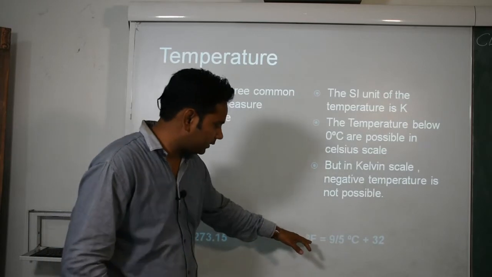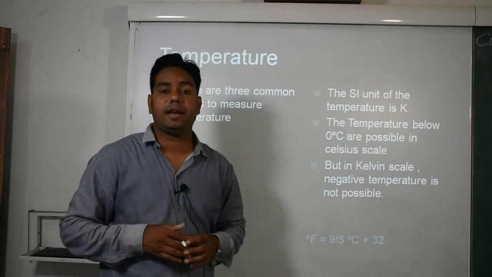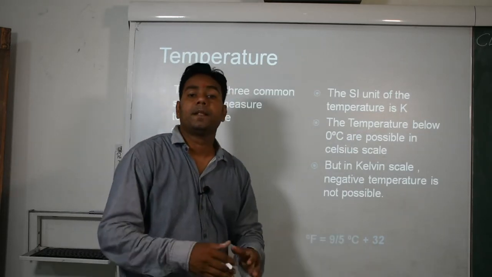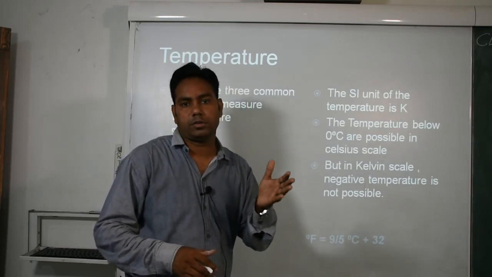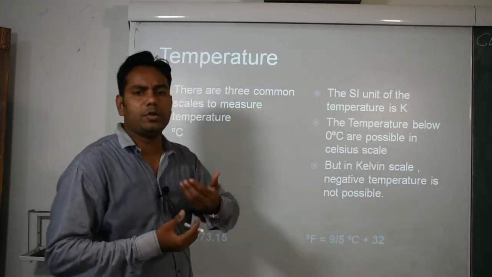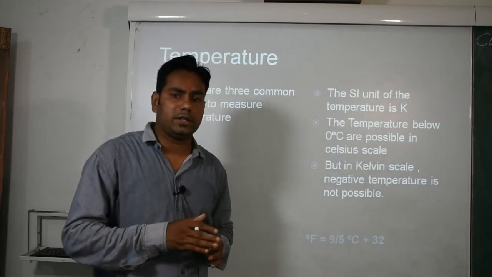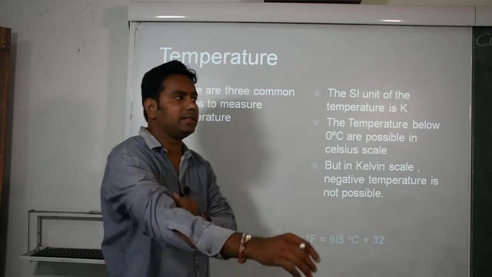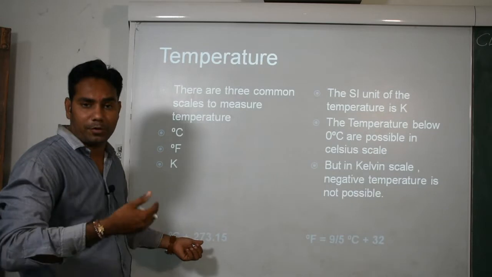Then again degree Fahrenheit. The formula to convert degree Celsius into degree Fahrenheit is 9/5 times degree Celsius plus 32. Suppose 25 degree Celsius, because our room temperature is 25 degree Celsius. In Kelvin it is 298.15.